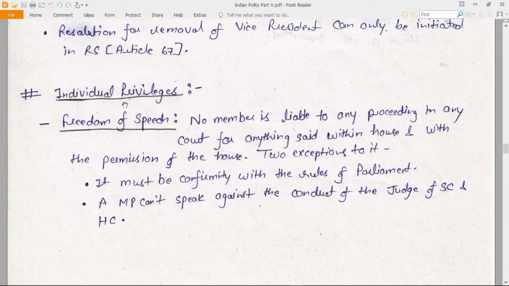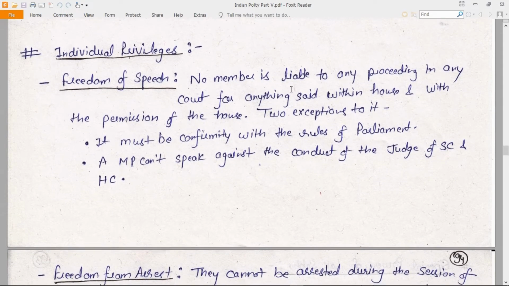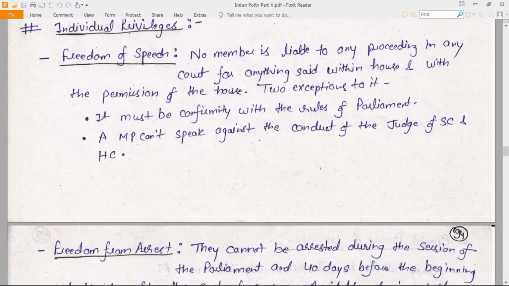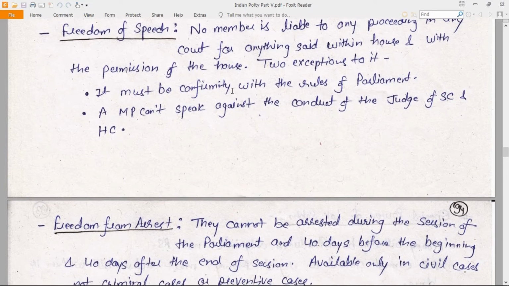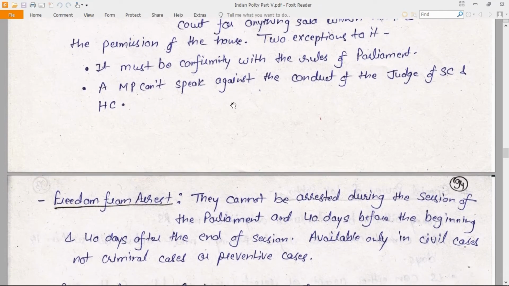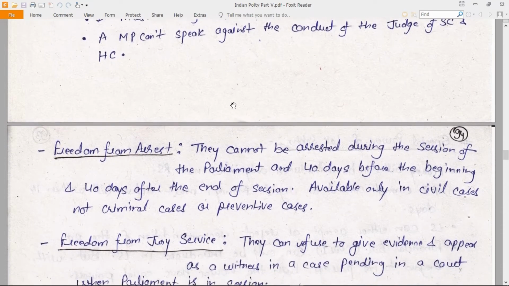Now, let's talk about some of the individual privileges. Now, freedom of speech. No member is liable to any proceeding in any court for anything said within the House and with the permission of the House. Two exceptions to it. It must be in conformity with the rules of Parliament. An MP can't speak against the conduct of judge of a Supreme Court and High Court.